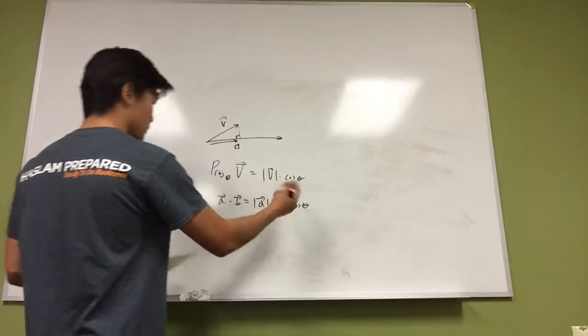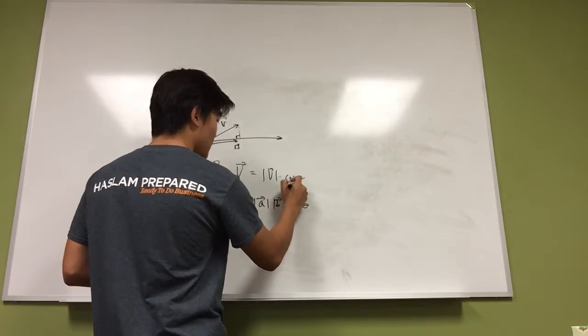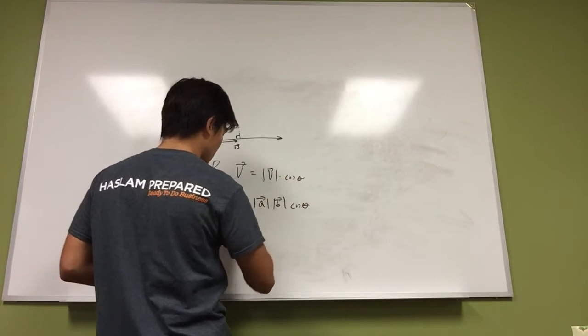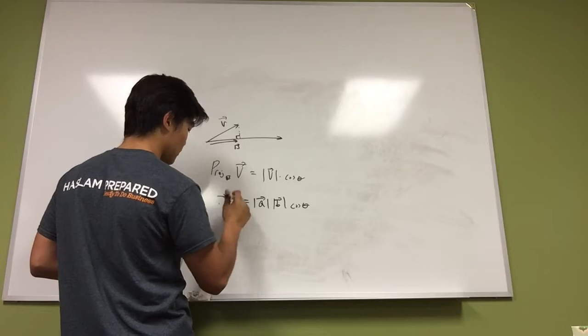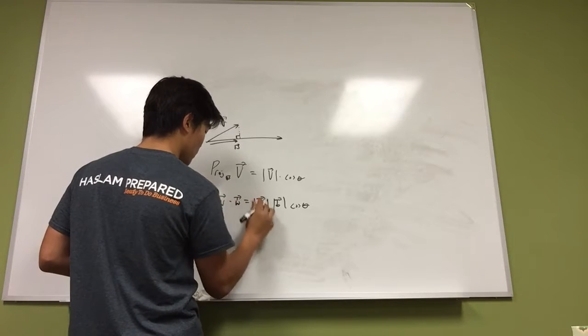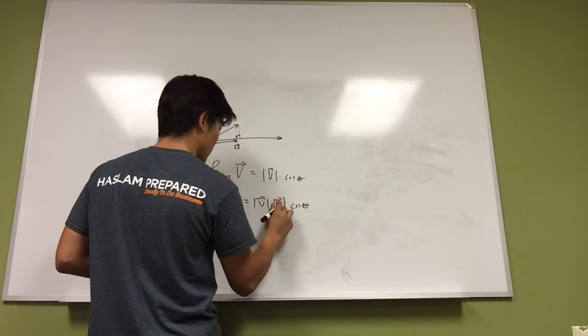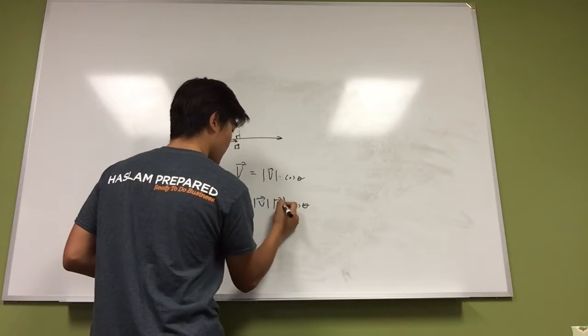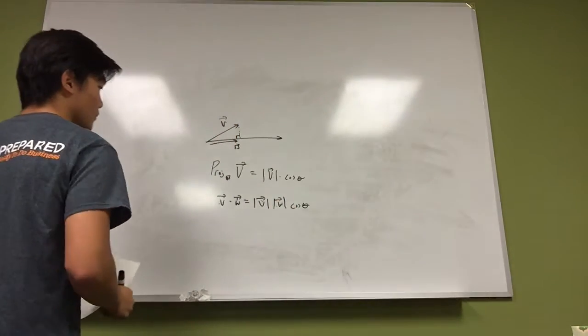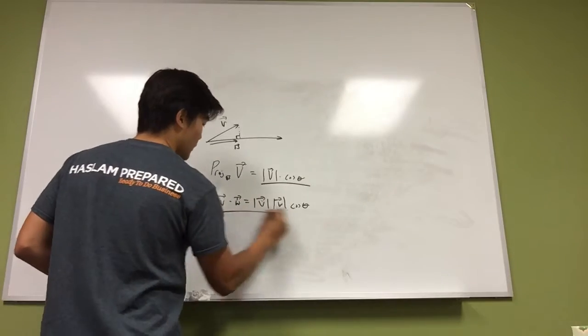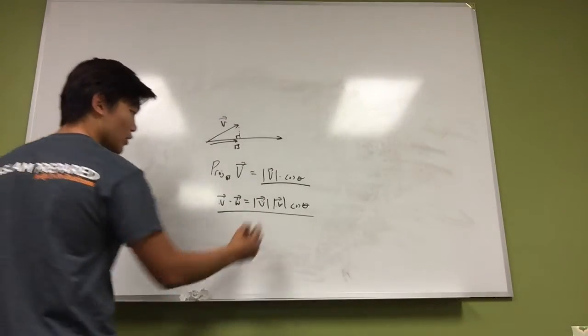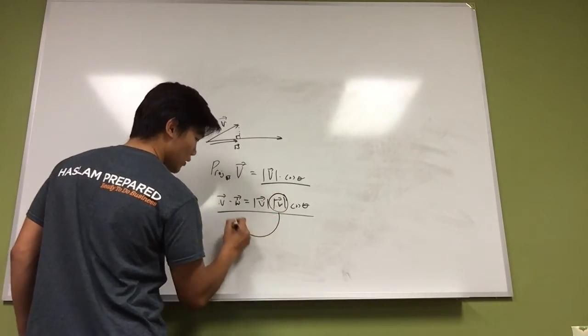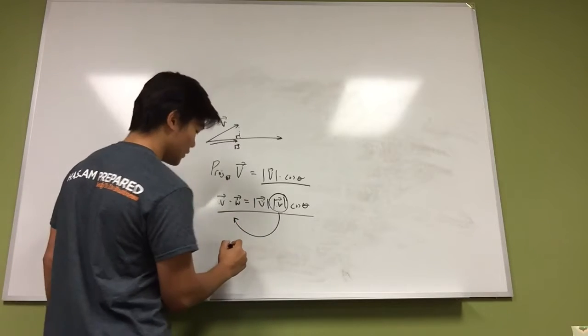So now, let's see. How do we get, oh, sorry. V, W, V, W. Cool. Now, how do we get this from this? That's pretty simple. We can just move the W to the other side, which is going to look like this.